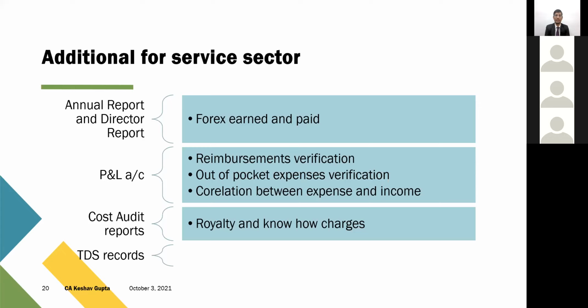Similarly, if we talk about the cost audit report in the case of the service sector, the cost auditors are supposed to mention the figures of royalty and know-how charges. There was a dispute for royalty also. I'm sure you must know whether royalty is liable to GST or not in the case of the mining industry. Now, this has again been clarified, not exactly clarified, the council meeting has again said that it will be liable to GST with effect from 1st July 2017, in the last council meeting. So these figures are readily available to the department. I mean to say that before you submit those records, and these records will be called for when you receive the ADT-1.